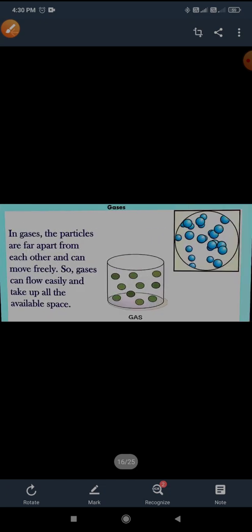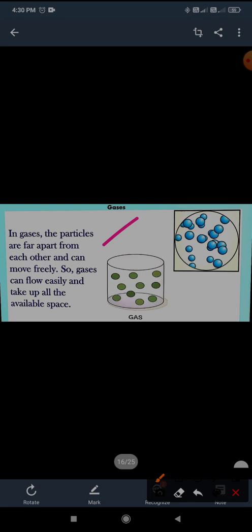The next, what is liquid? In liquids, the particles are not as tightly packed as in solids. They can move and slide over each other. This makes liquids flow and take the shape of the container they are poured into. In whichever container you pour the liquid, it takes the same shape.